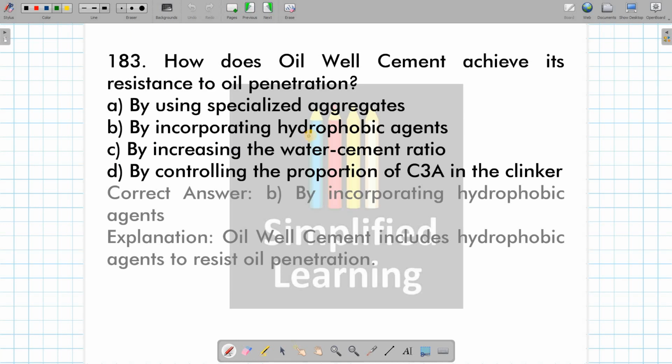How does oil well cement achieve its resistance to oil penetration? Okay, by incorporation of hydrophobic agent. Okay, by incorporating liquid phobic agents.